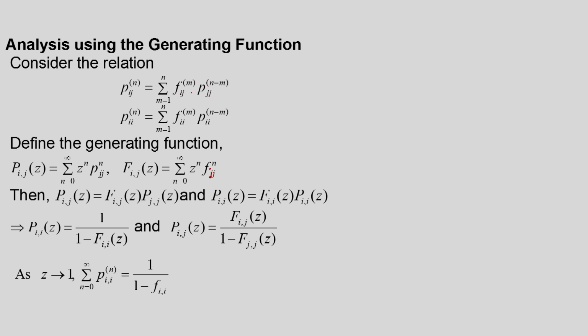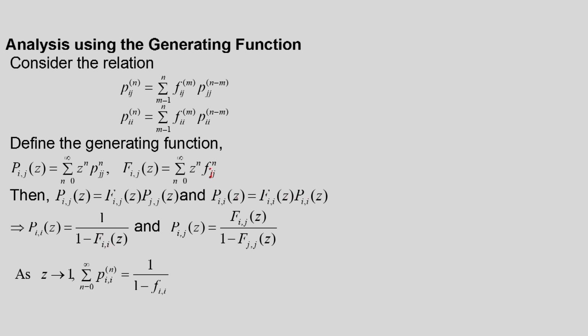From this relationship, since this is a convolution sum, in the transform domain we will get Pij(z) is equal to Fij(z) into Pjj(z). And if I consider the transform relationship from the other expression, what we will get is Pii(z) is equal to Fii(z) into Pii(z), plus 1. So, from these two relationships we get Pii(z) is equal to 1 by 1 minus Fii(z).